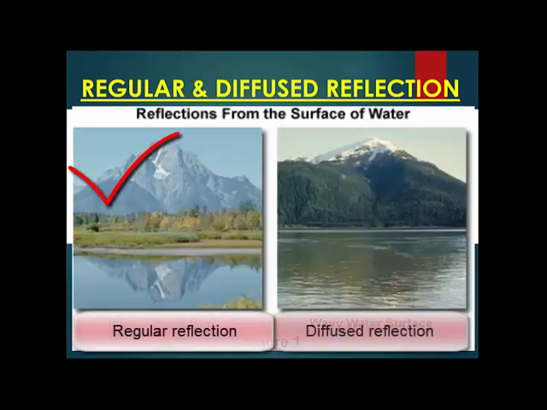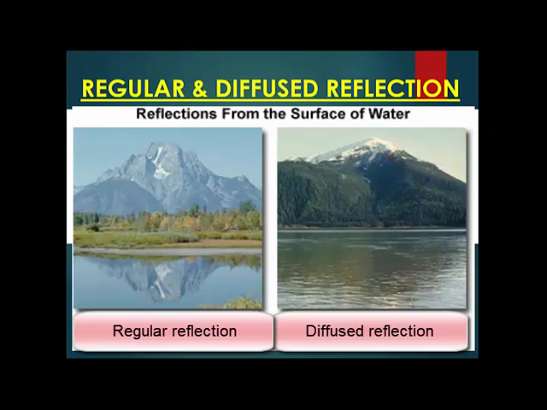I'll give you an example here. Just by the side of the lake, there are trees. How do you see the reflection of the tree in the water? If the water is very calm and quiet, you're able to clearly see the reflection of the tree in the water, isn't it? But if you throw some stones, then the water gets disturbed, the surface of the water becomes uneven, and you're not able to see the image of the trees clearly.